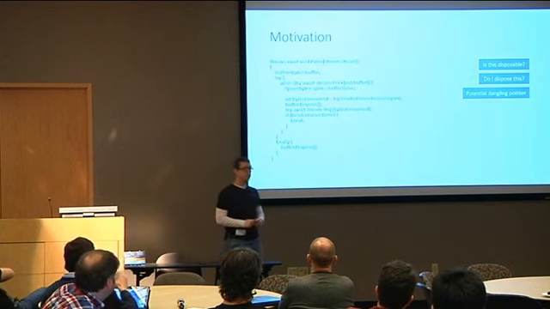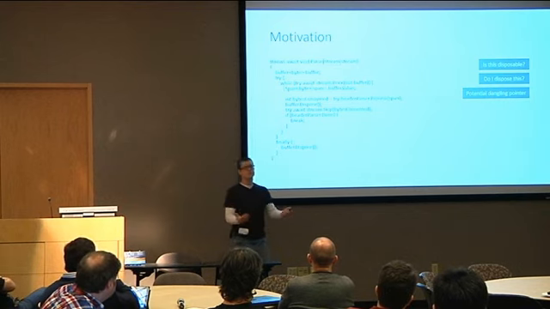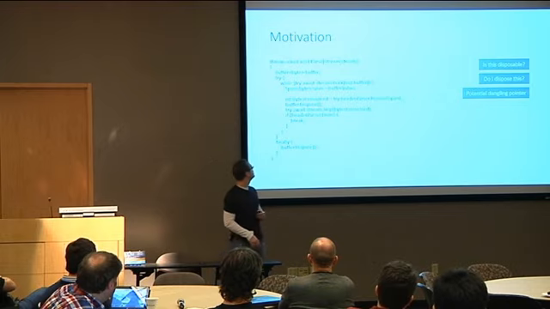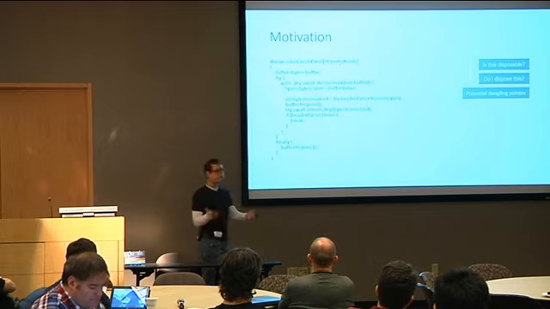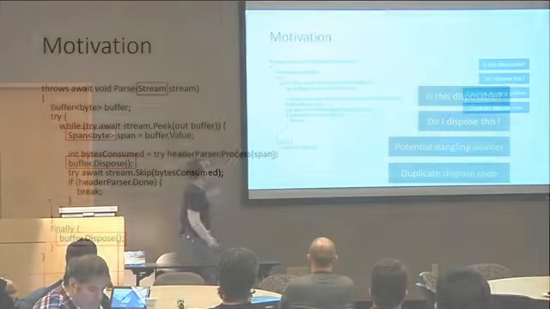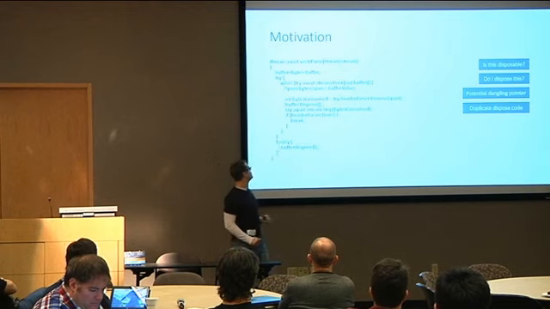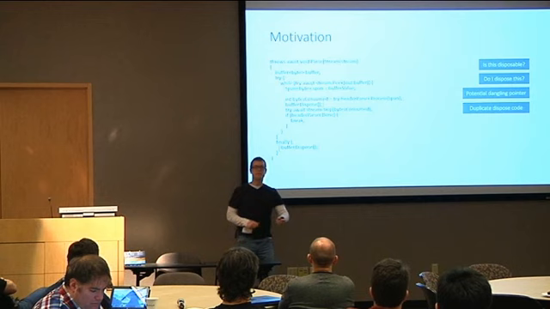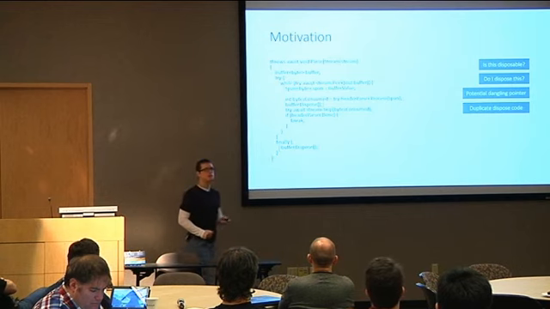And if we do something dumb like return span up the stack, we've got a dangling pointer. We have to have runtime enforcement or some other kind of horrible thing to do. It's generally not well. The other problem is we have to double dispose this value. Because buffer is both assigned to in the peak method and it can potentially be left with an exception, we end up having to have all this double dispose logic.